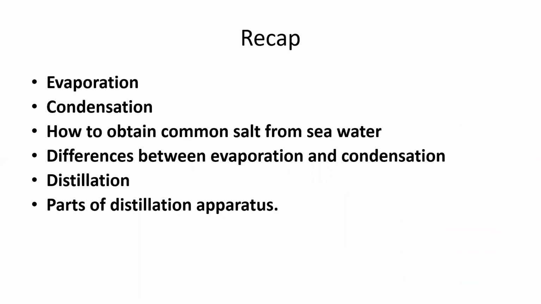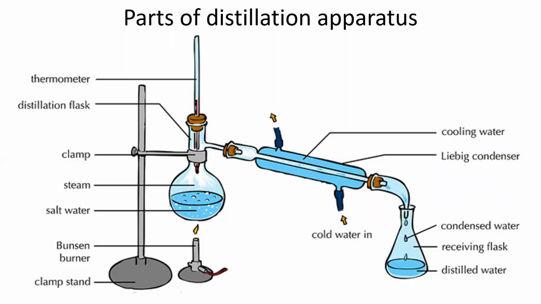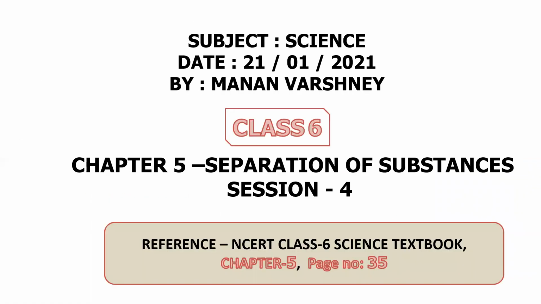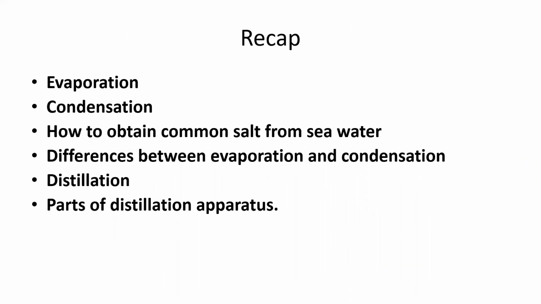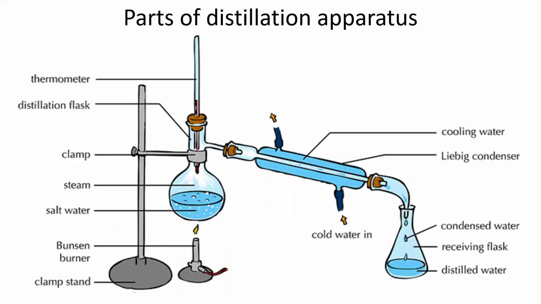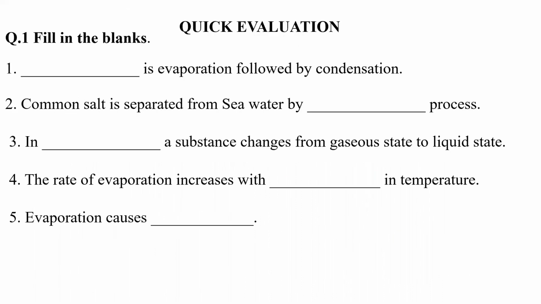Now let's see what we have discussed in this video session. Whatever we discussed in session 4, we are going to see that. So recap: evaporation, condensation, how to obtain common salt from seawater, differences between evaporation and condensation, and then distillation, parts of the distillation apparatus.